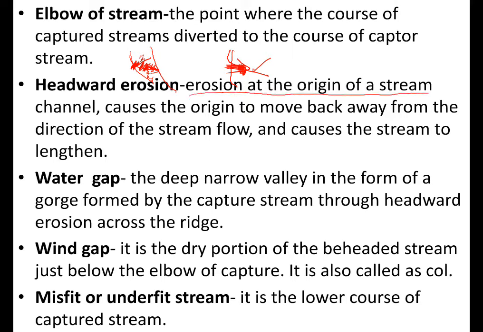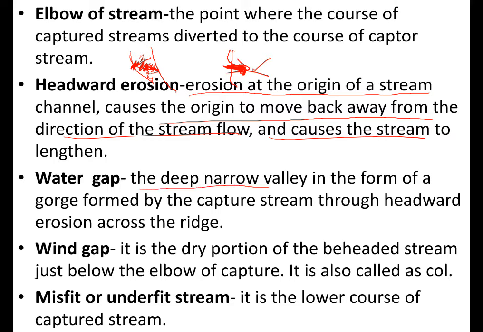This takes place at the origin of a stream and causes the origin to move back away from the direction of the stream flow and causes the stream to lengthen. So here, because the origin moves back, the stream is lengthening due to headward erosion.